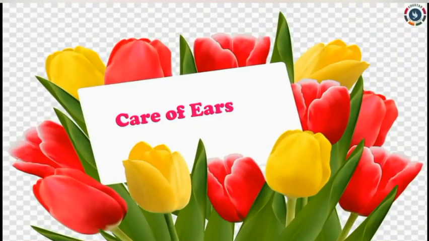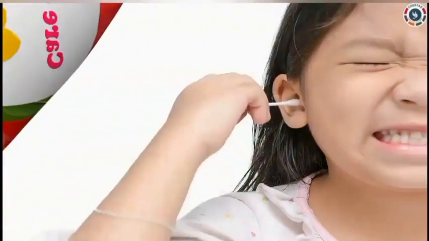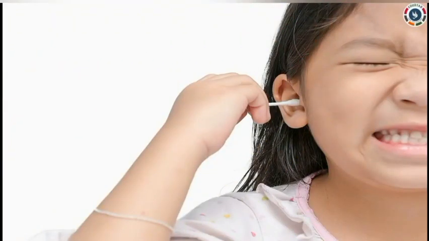Next, we are going to see how to take care of our ears. Never try to insert toothpicks or hairpins into your ears. This could be dangerous and may also cause an infection. This may damage the eardrum.